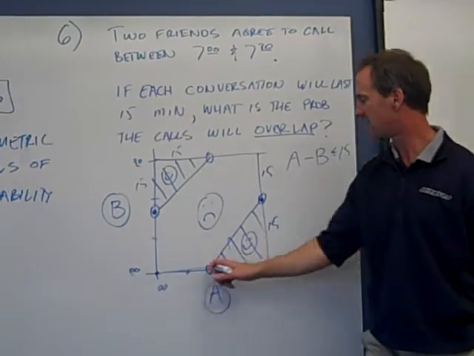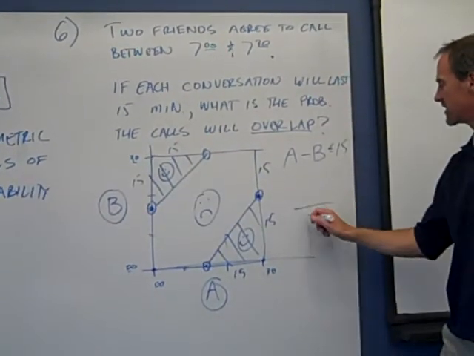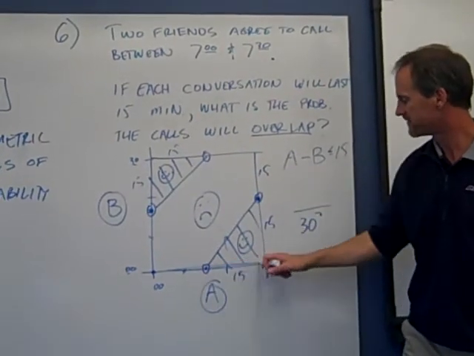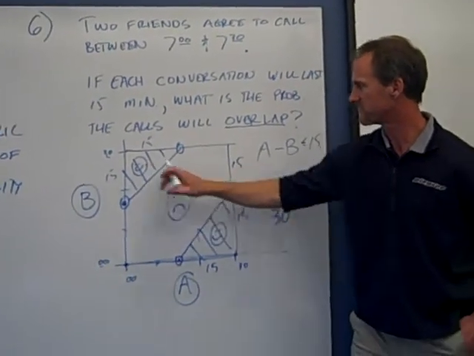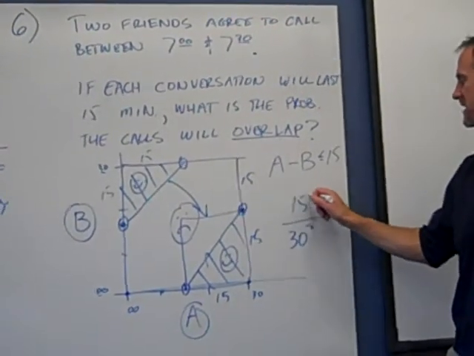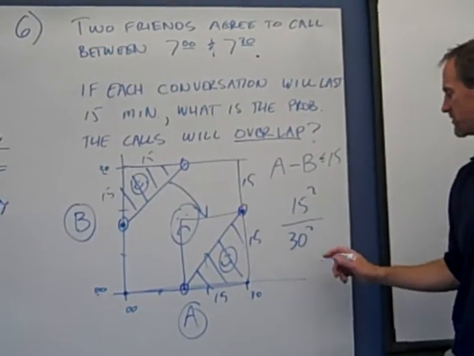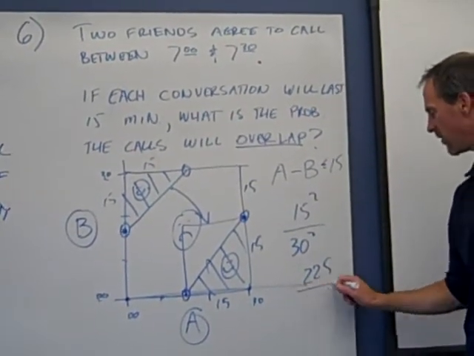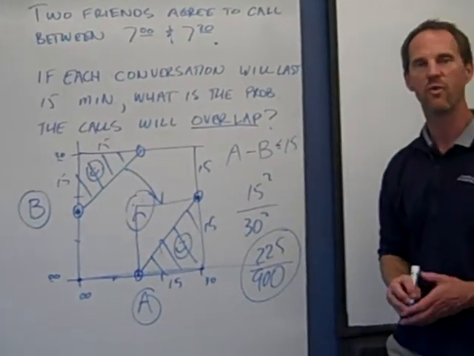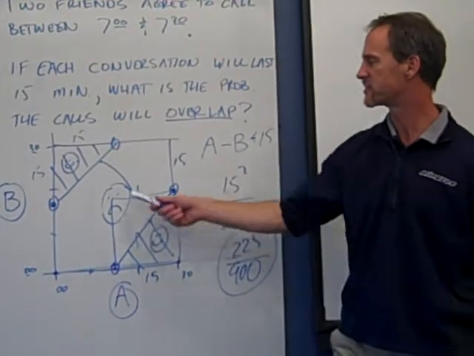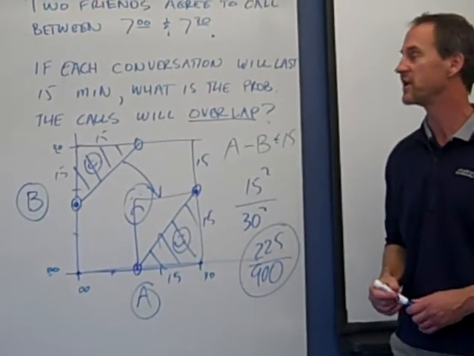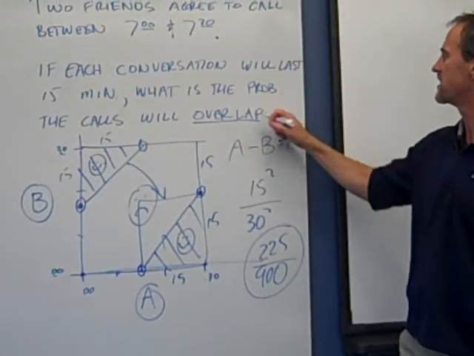Okay? The entire square, like we did before, is going to be 30 squared. These two regions together are 15 by 15. In this case, there are two of them, so we can think of that one as being brought down to right there, and that's going to be 15 squared. All right? So if you do the math, that's going to be 225 over 900, and it's going to be exactly 1/4. Okay? So there's a 25% chance that they're going to be good. There's a 75% chance that they will overlap. So in this case, it's 75%.